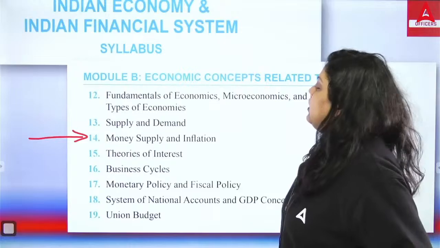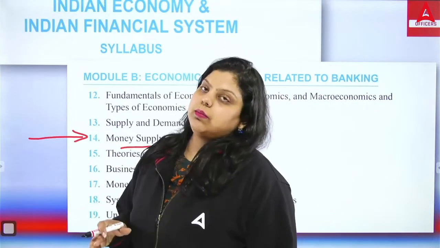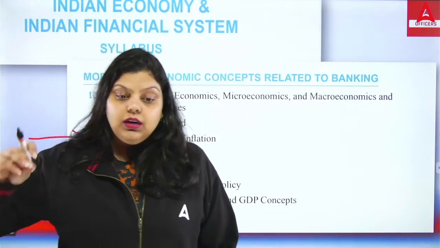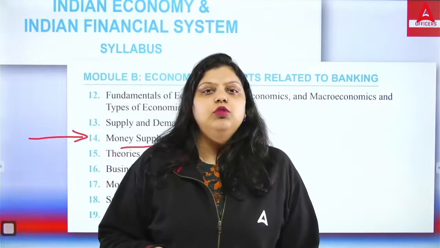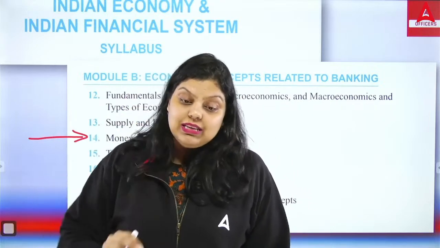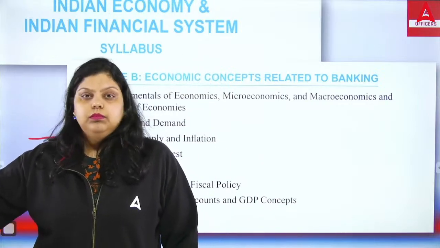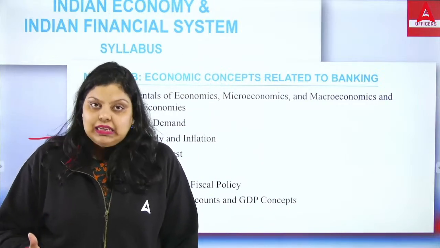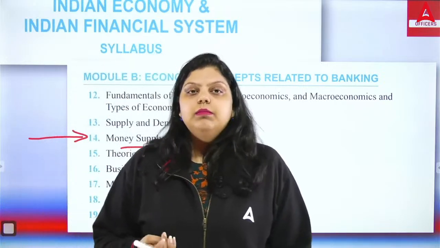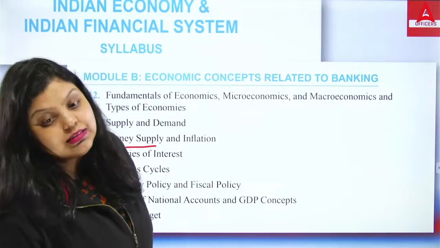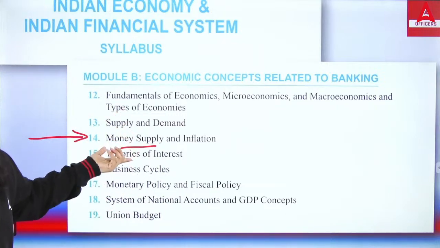Now, what actually is money supply? Money supply simply means the money in circulation, the money which is available in circulation. We can say it is the available money, available cash, available liquidity we are calculating in the market. You can call it currency in circulation. Currency in circulation or liquidity in the market is your money supply.